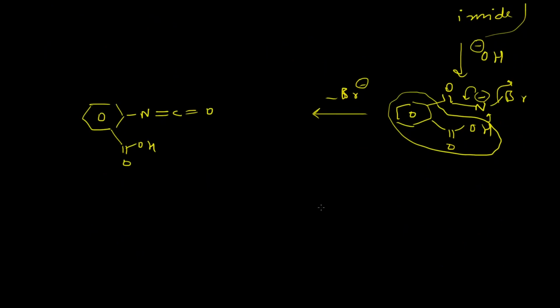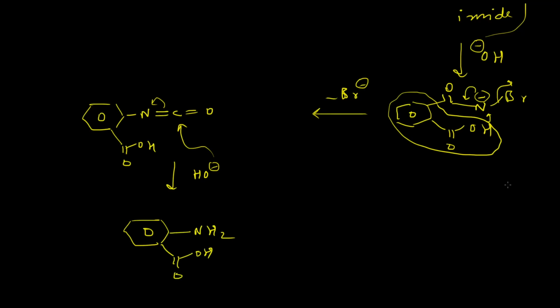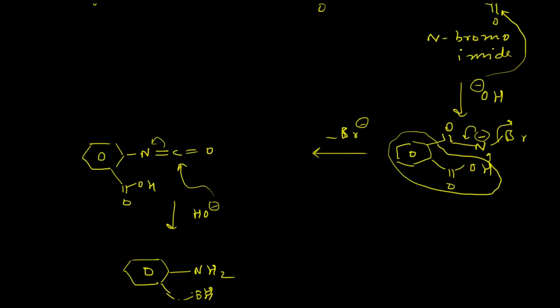And this isocyanate will eventually be attacked by the OH minus present in the system, and another attack will produce the corresponding amine, which now has one carbon atom less than the starting phthalimide. So this molecule is phthalimide.